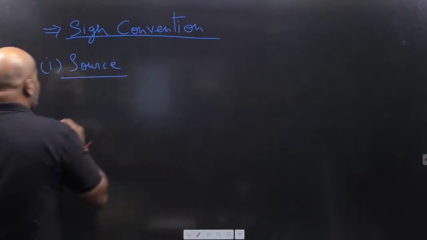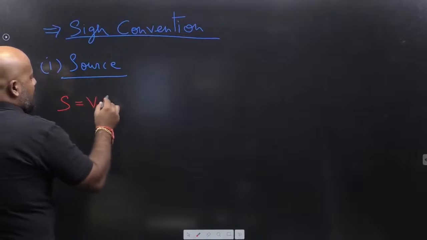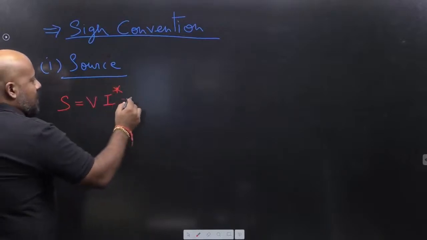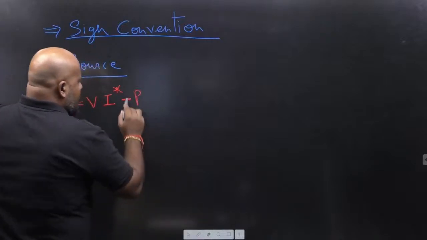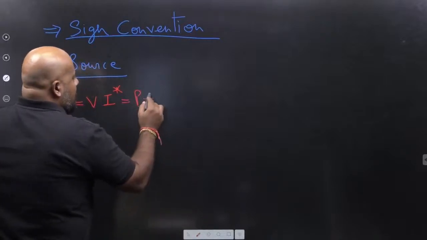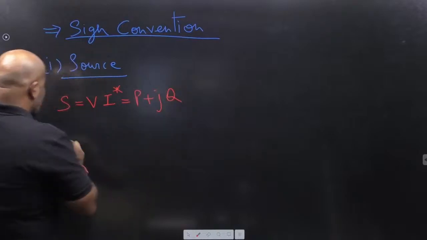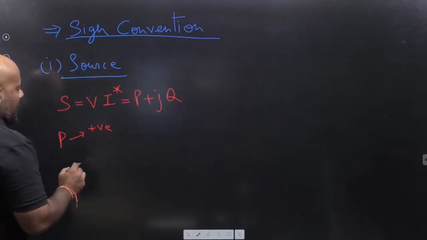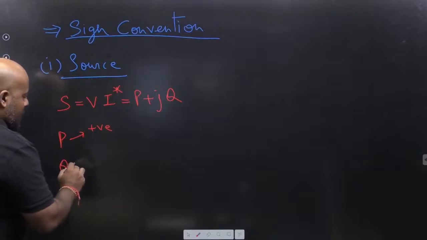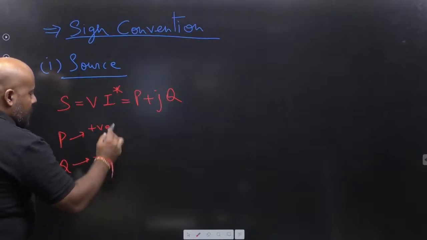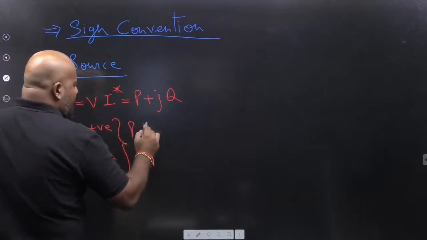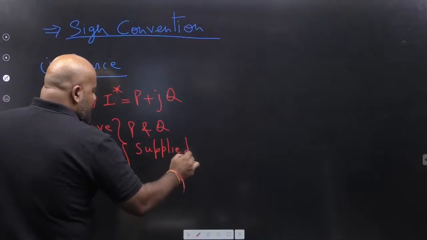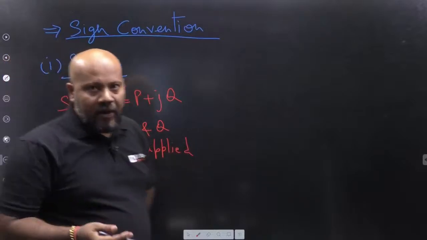If you are writing the complex power for the source as voltage times current complex conjugate, as P plus jQ, then if P is positive and Q is also positive, you are saying P and Q are supplied, because the basic nature of the source is to supply power.